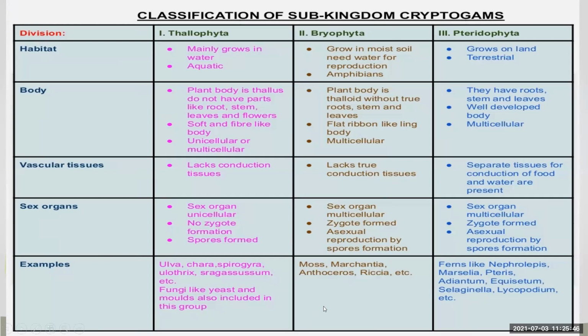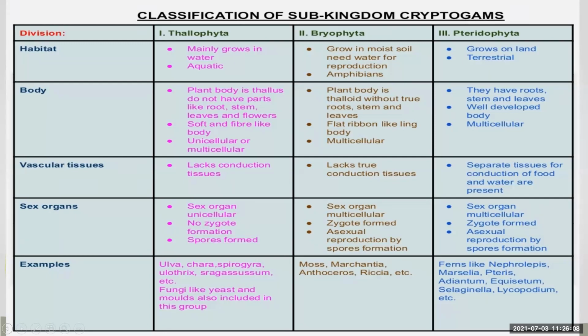Okay. Now we will see the examples of these. In Thallophyta, the examples are Ulva, Chara, Spirogyra, Ulothrix, Sargassum, etc., and fungi like yeast and molds are also included in this group.